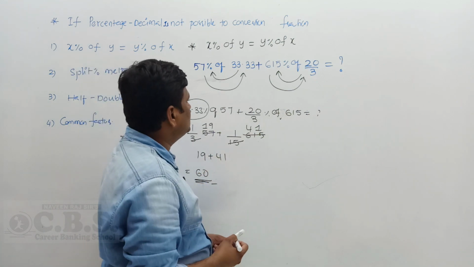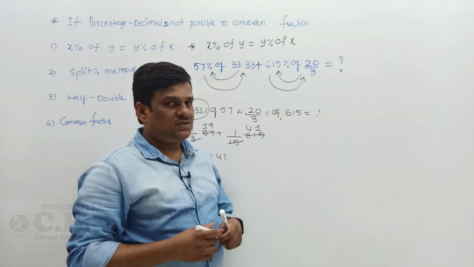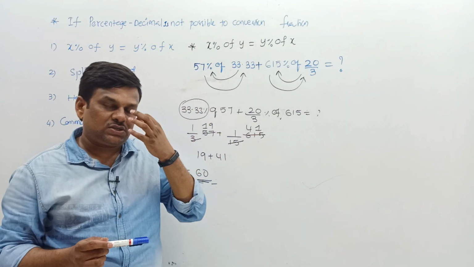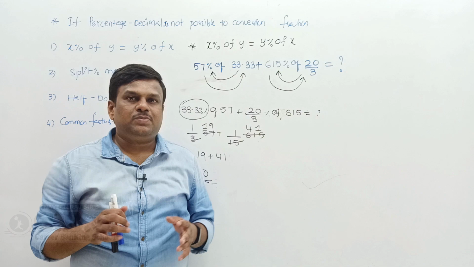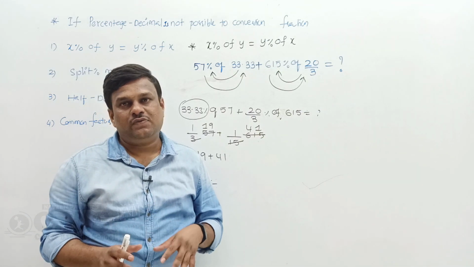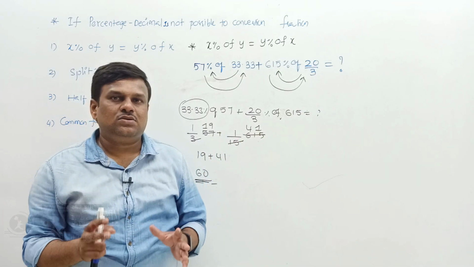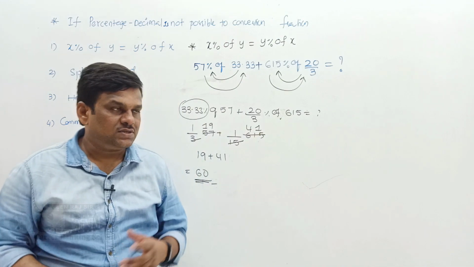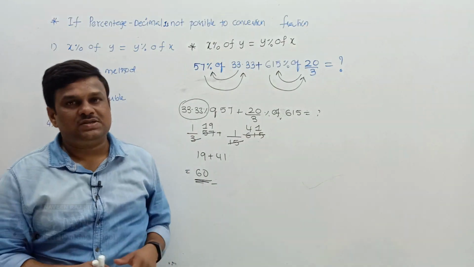What is the final answer? 60 is the final answer. So this is a way to answer different questions on percentage and fraction. If it is not possible to convert into a simple fraction, you can go for the other concept to answer a given question. Let's go with the second method, split percentage.